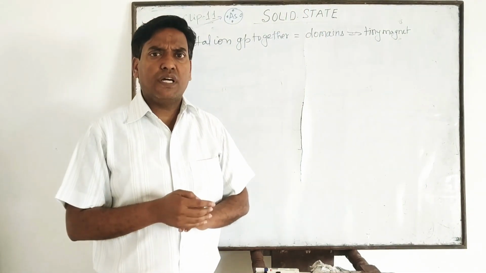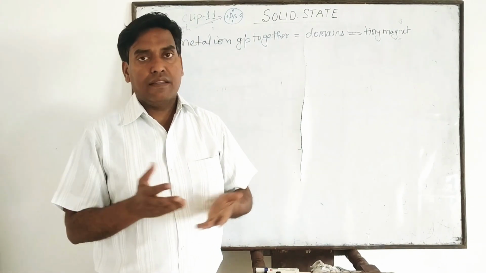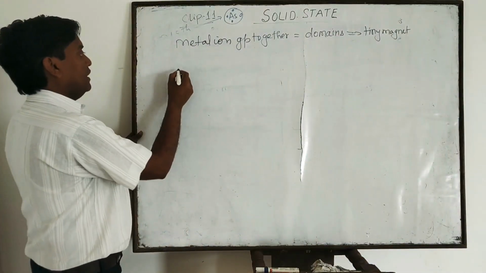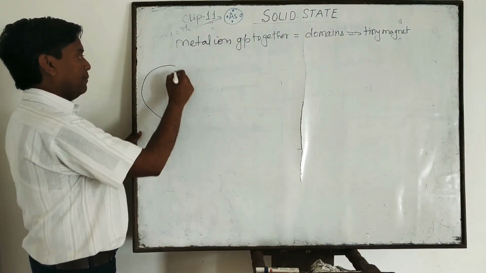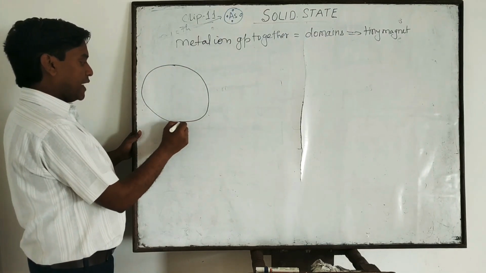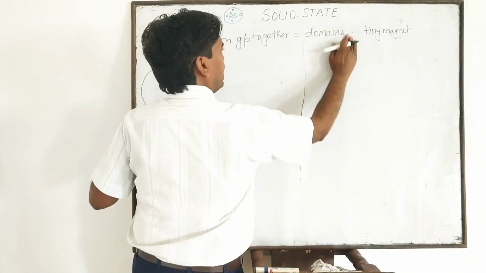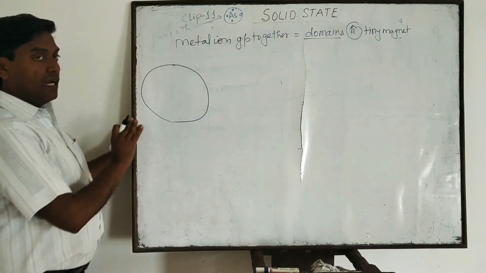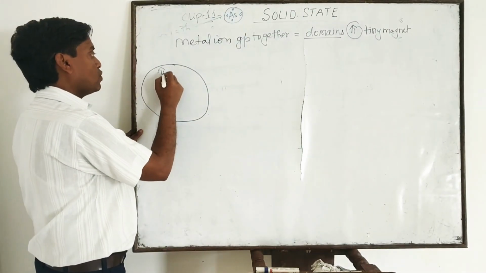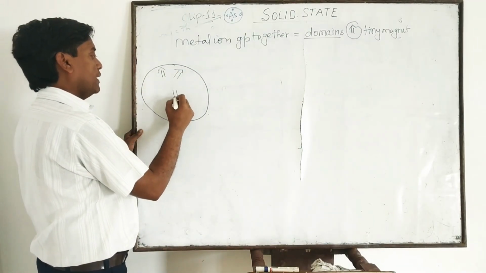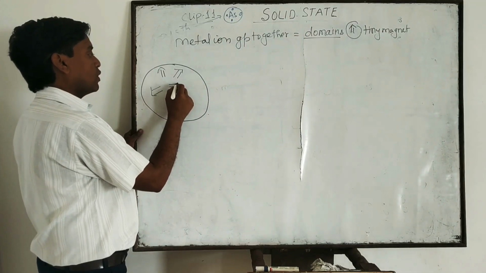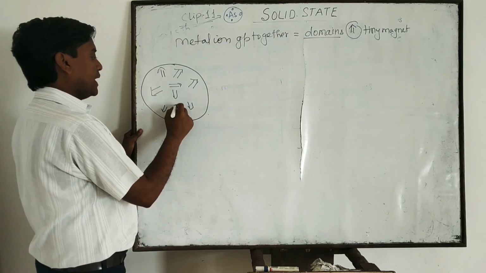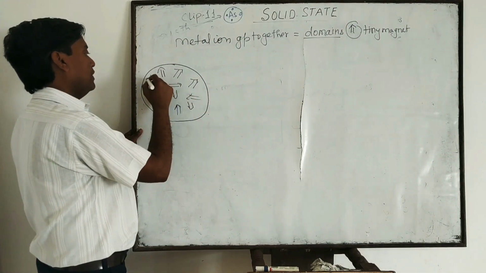In a small piece of metal there is a large number of domains, and they behave like a tiny magnet. But in normal condition, in an unmagnetized piece of metal, these domains are randomly oriented. There are a large number of domains, and these domains are randomly oriented, which cancel the magnetic moment of each other.